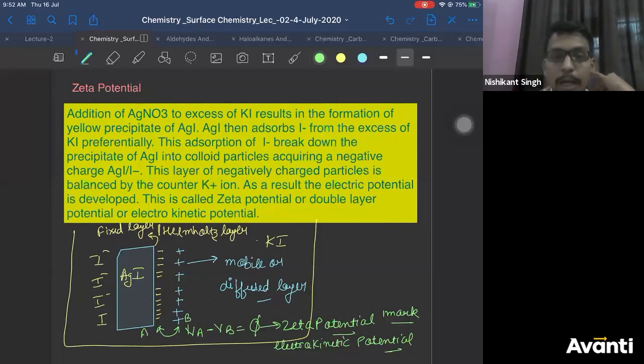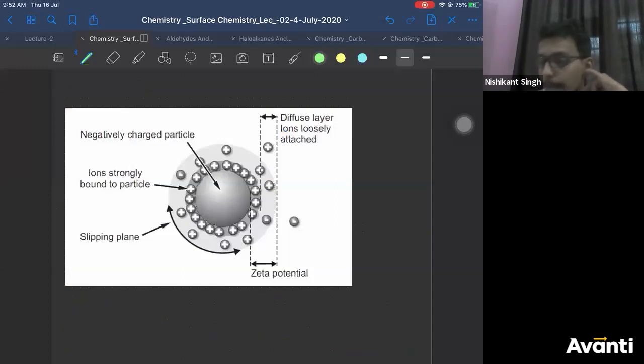Right. So I have one more diagram to show it in a better way. If the positively charged layer is diffused, then how do the electric potentials work? It is diffused, meaning momentarily it is diffused, but for a moment of time they'll be there, for instantaneous time. So this potential is also an instantaneous potential.